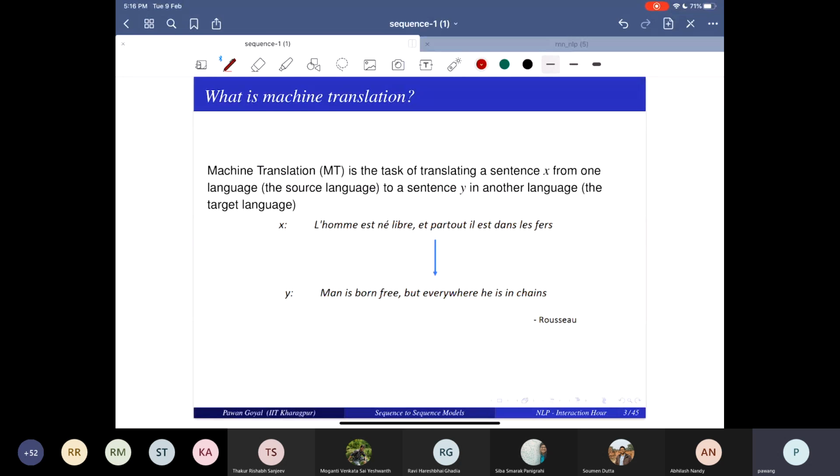We will take an example of machine translation. You have a sentence X in one language, say the source language, and you want to translate it to another sentence Y in the target language, something like from French to English.